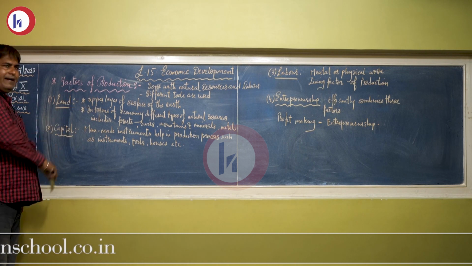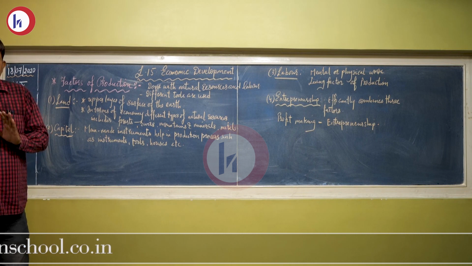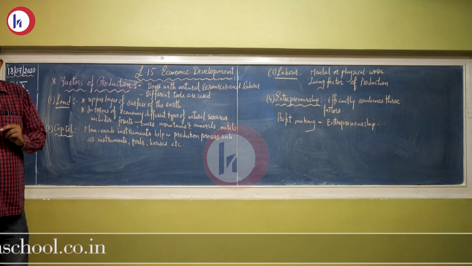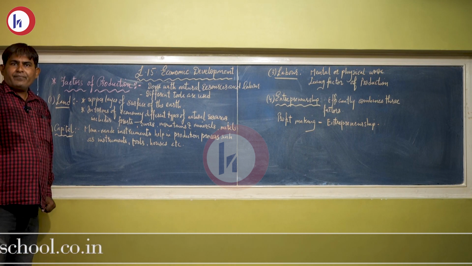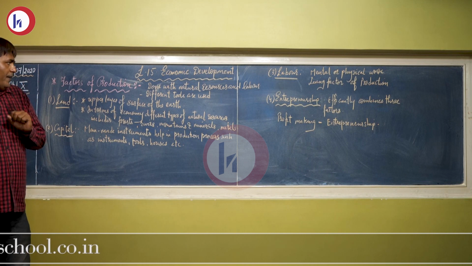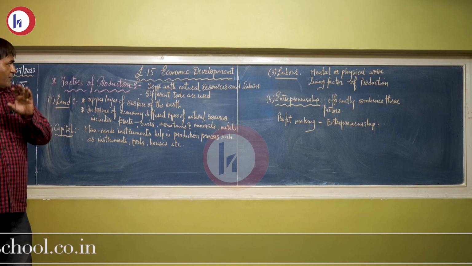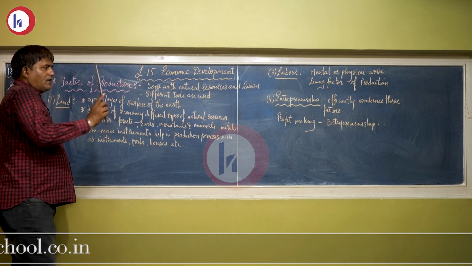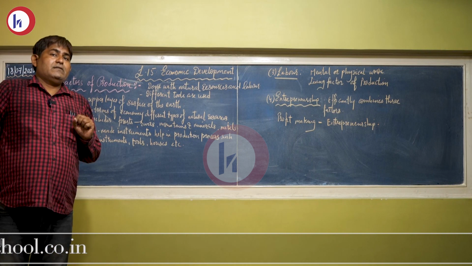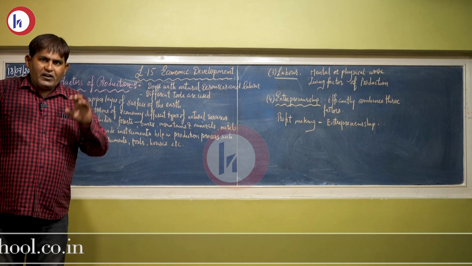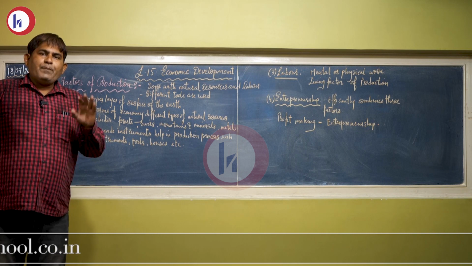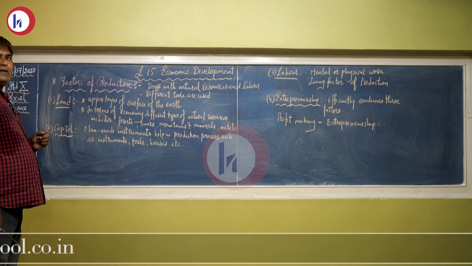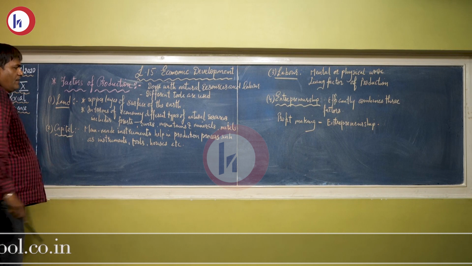The first one is land. In the normal sense, dear students, the upper layer of the surface of the earth is termed as land. But in terms of economy, different types of natural resources include forests, rivers, mountains, minerals which are present in the interior of the earth, and metals that are present on the surface of the earth. They fall into land.